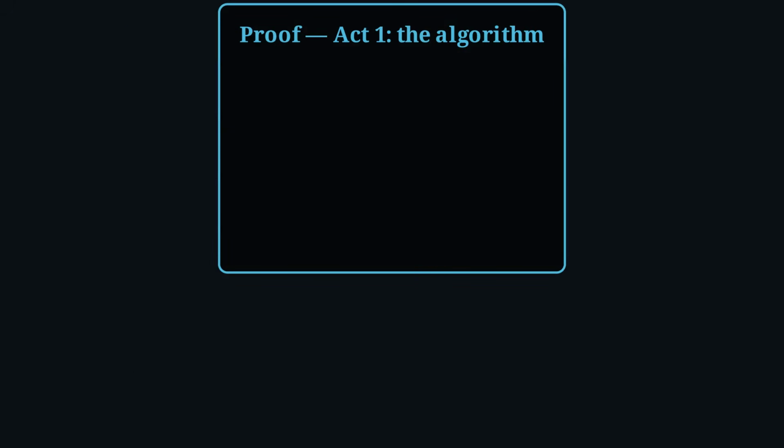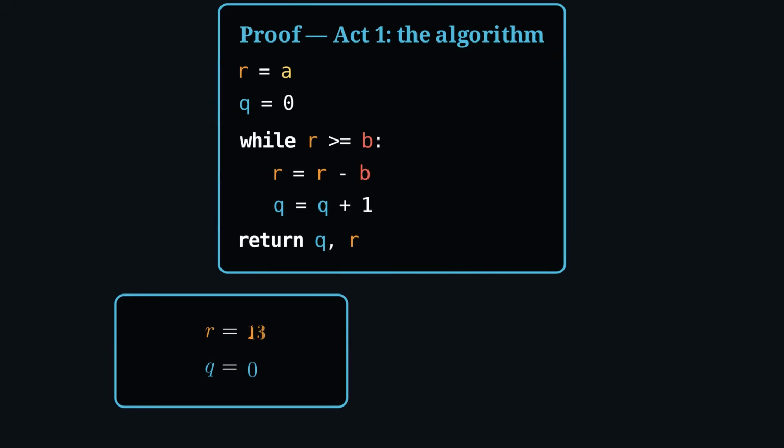The proof, Act 1, the machine itself formalized. For a natural number a and a positive b, start with r equal to a, q equal to 0. While r is at least b, subtract b from r and add 1 to q. When the loop ends, return q and r. Why does it stop? b is positive, so r shrinks every round and never dips below 0. It must land under b.